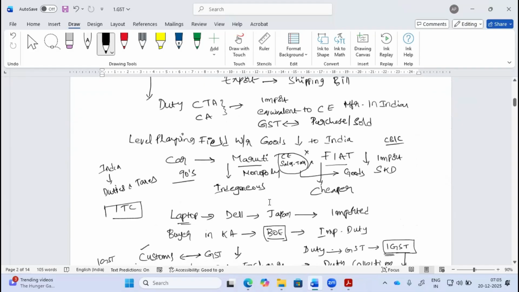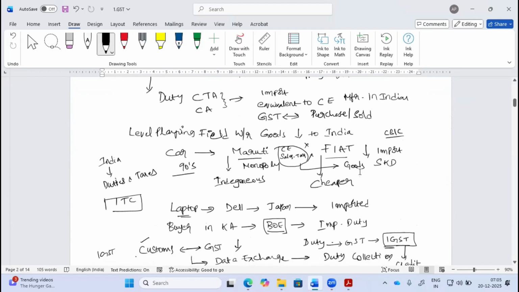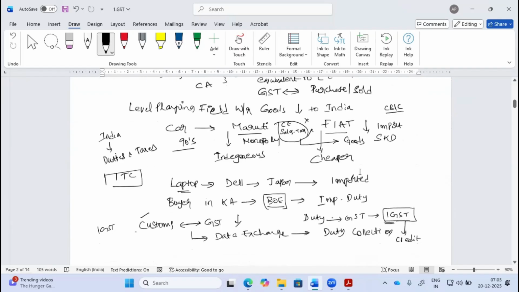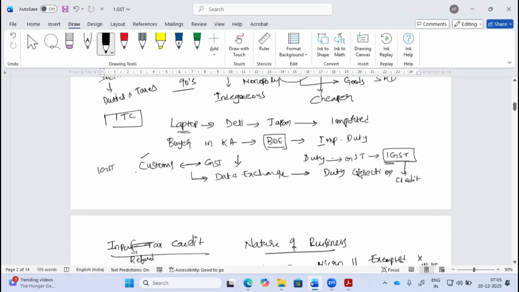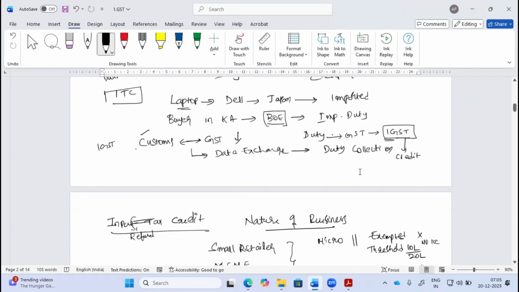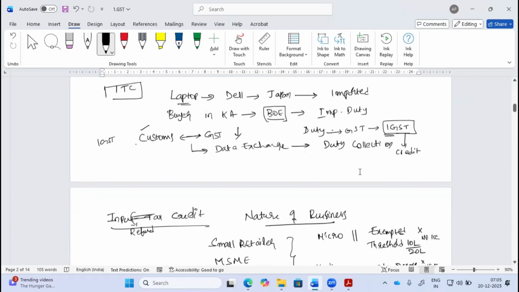The intention of customs law is to make a level playing field for the goods which are imported into India, if at all they are manufactured or traded in India. That is where they levy the equivalent sales tax, central excise or GST on the goods which are imported into India. We discussed the Maruti and Fiat case, where Fiat imported their goods in semi-knocked condition. Then we discussed what a bill of entry is and the element of GST which appears on this bill of entry.